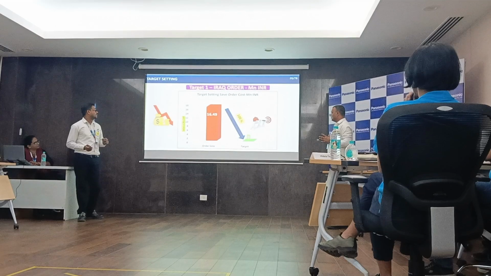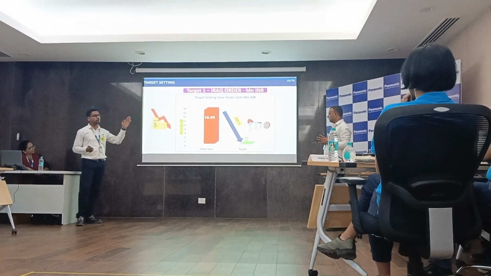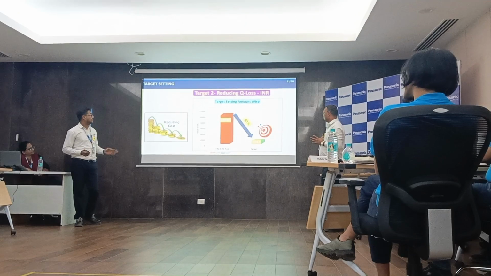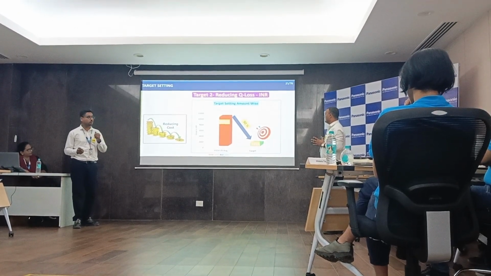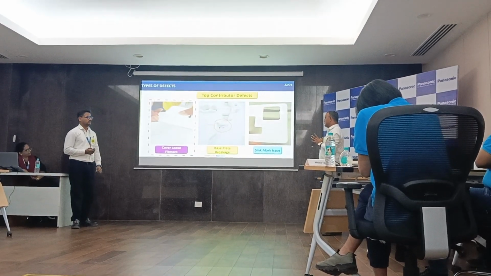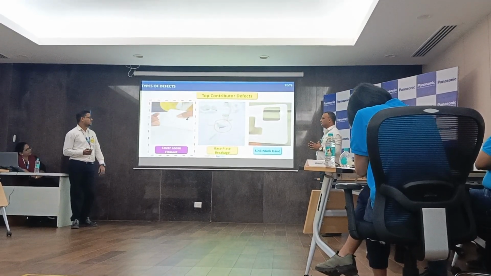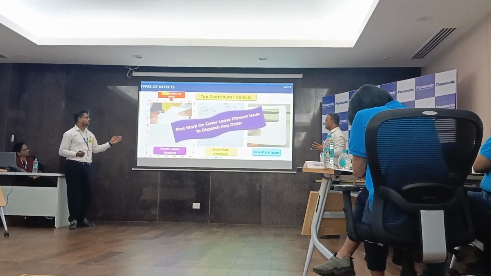We set our 2 targets. Target 1 is to fulfill the error order quantity by 100%, worth 16.49 million INR, and the second target is to reduce the Q loss by 90%, from 10147 to 1014. Top contributor defects: cover loose fitment, breastplate breakage and sink mark issue. Hirensan, cover loose fitment is affecting our error order consignment, so that's why we work on this first.